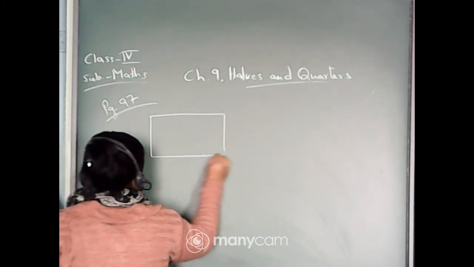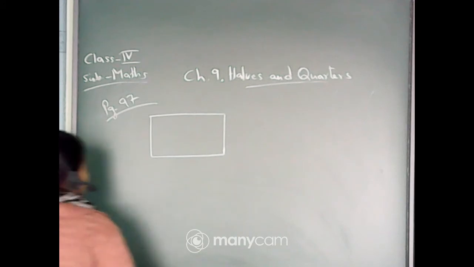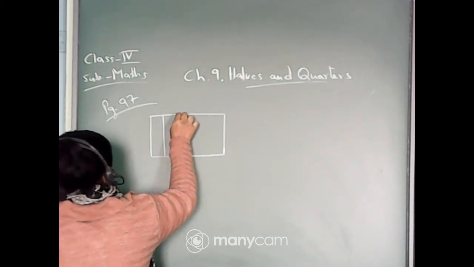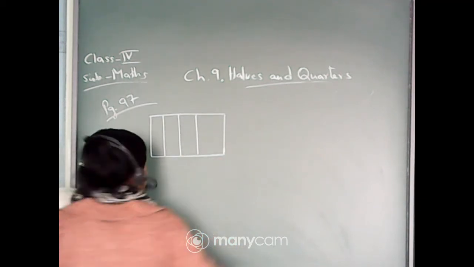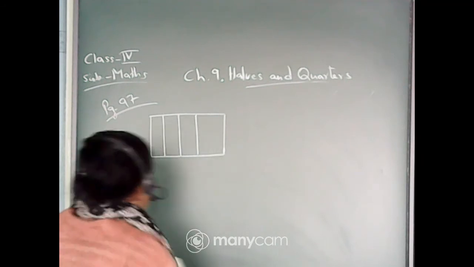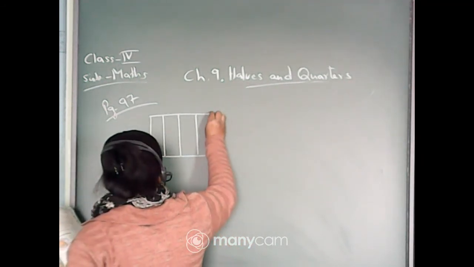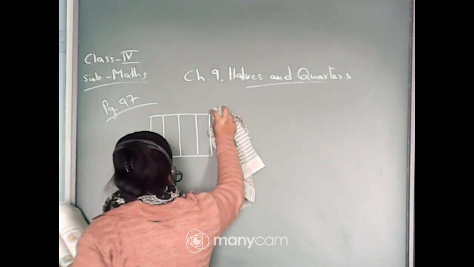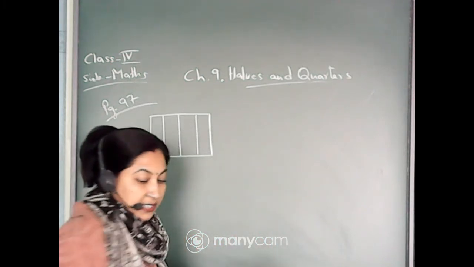Suppose this one is the rectangle given. First of all, you have to divide this rectangle into 4 equal parts. So, divide it vertically. 1, 2, 3 and 4. This one is a little bit bigger, so I have to rub this. You divide it equally with the help of the scale and pencil.